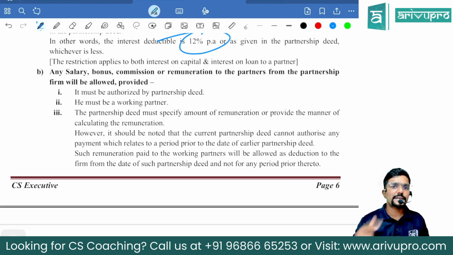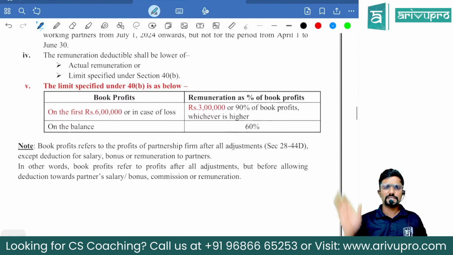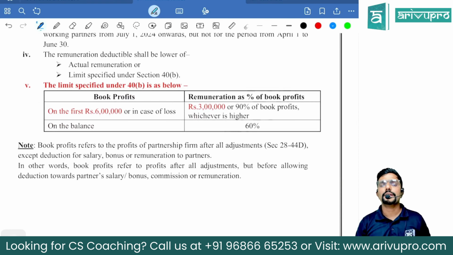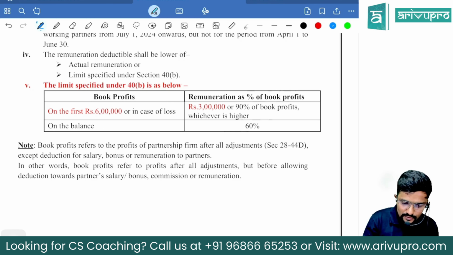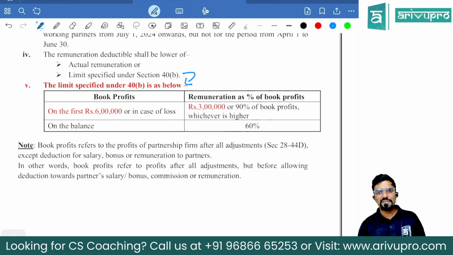Guys, we have to first calculate book profit. What is the book profit, sir? It is the profit of the firm after all the expenses, but before remuneration. If remuneration is already debited, please add it back and calculate the book profit. Previously, it was up to 3 lakh book profit, 90% of the book profit or 1,50,000, whichever is higher. And on the balance, it was 60%. But now there is a change in that. So limit, whatever is there, that limit part has been changed, guys. Only that change. Rest all remains same.